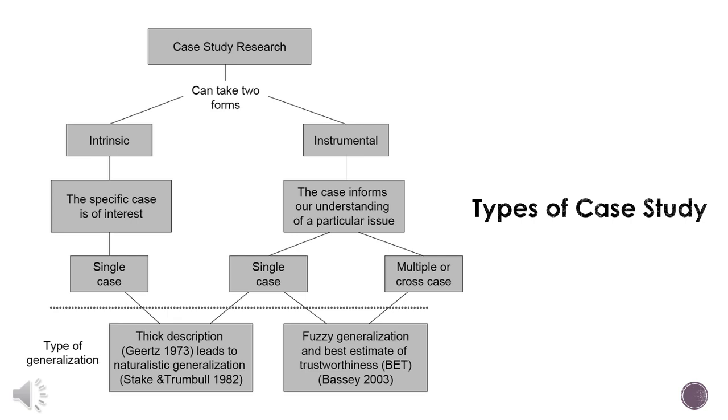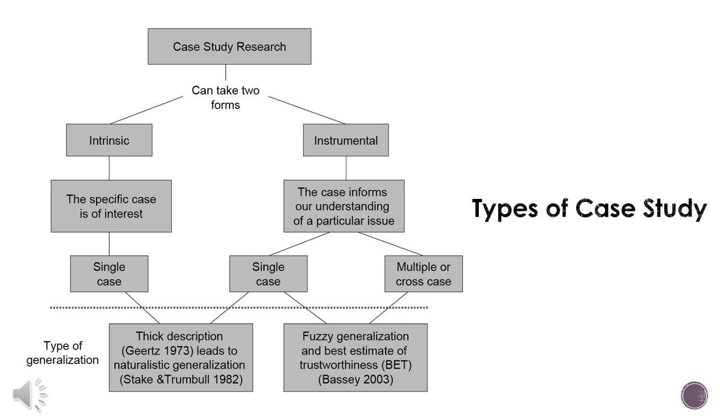But there can be instrumental, where the case informs our understanding of a particular issue. It can be a single case study as well as multiple cross case studies. If we wish to know how the results of a single or multiple case study may be generalized, you can see that single case studies have a thick description and go for naturalistic generalization, meaning that if the same context is there, maybe it can be generalized.